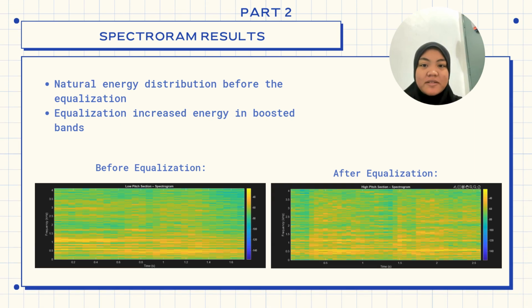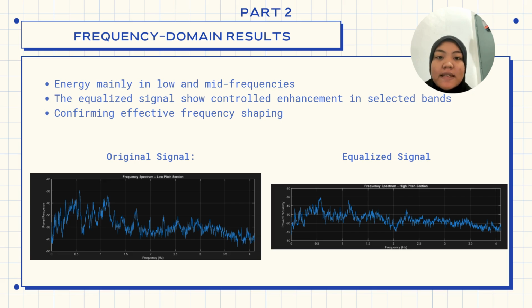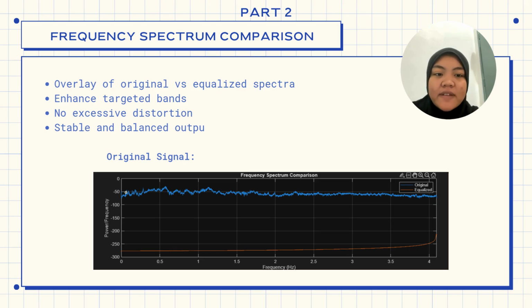Next, the spectrogram results. It will show the before equalization and after equalization. It shows the natural energy distribution before the equalization, while after the equalization, it will increase the energy in the boosted bands. In the frequency domain results, before equalization, energy is mainly in the low and mid frequencies. After equalization, the spectrogram shows controlled enhancement in selected bands, confirming successful frequency shaping without distortion. In this slide, it further emphasizes the comparison between the original and equalized spectra, highlighting how the equalizer selectively boosts desired frequency components with a stable and balanced output.